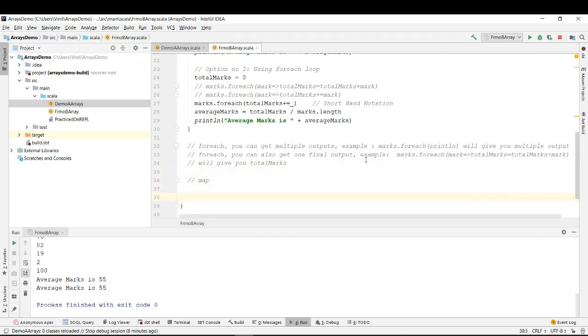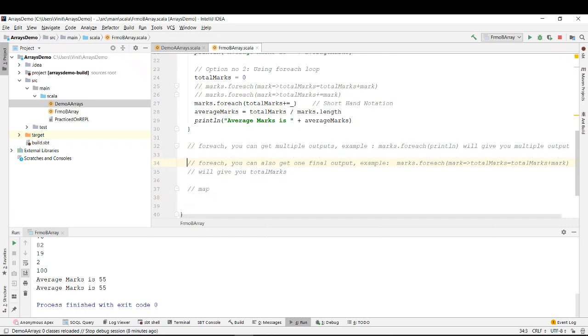So these are the two things, right? Either you can do a for each, or you can do it this way. So there are two ways. The first way is giving you multiple outputs, and this is giving you only a single output. But in case of map, you will always get back multiple outputs, right?